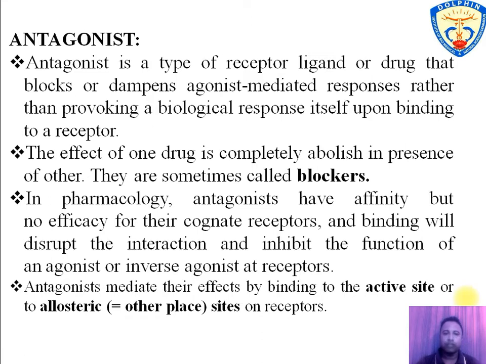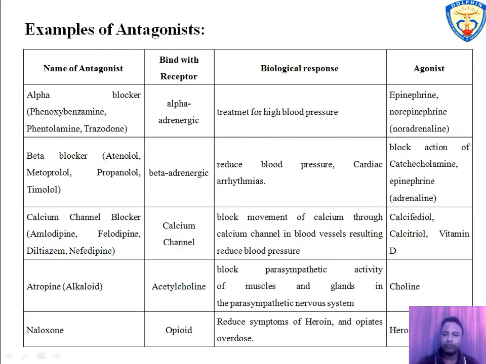Antagonists have affinity to receptor but no efficacy. As binding with receptor inhibits agonistic effect, antagonists bind to active or allosteric site of the receptor. Here are some examples of antagonist.